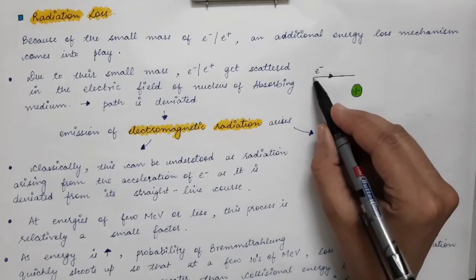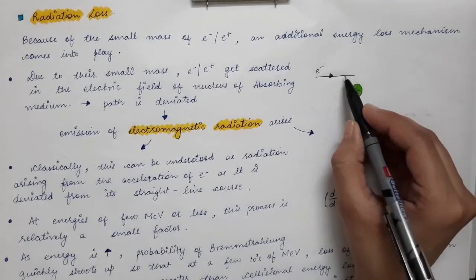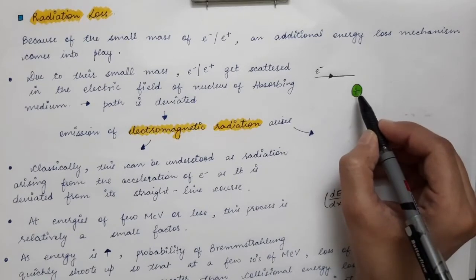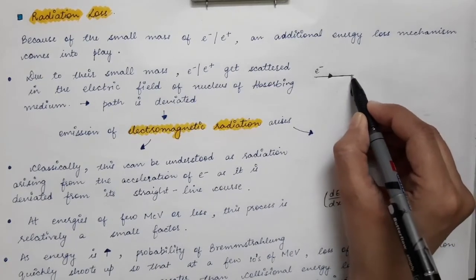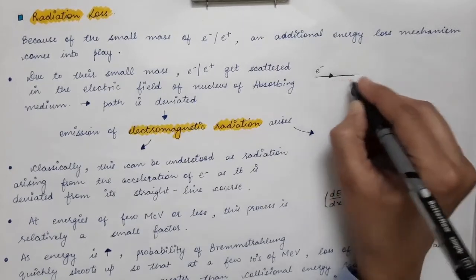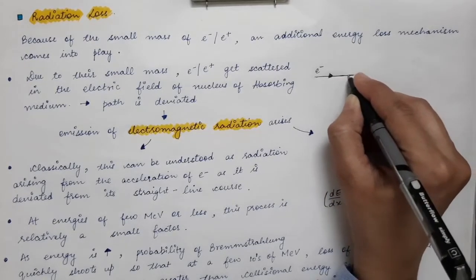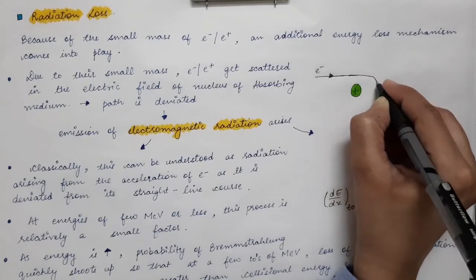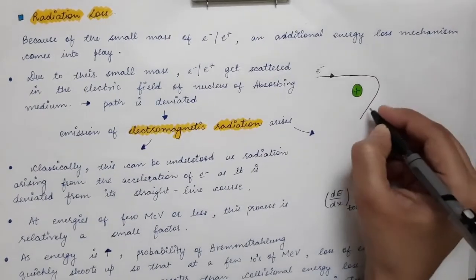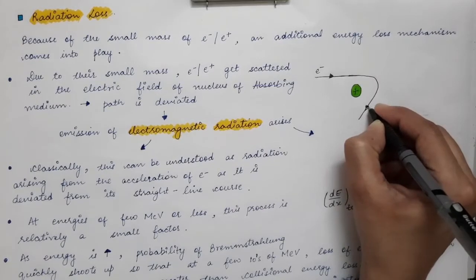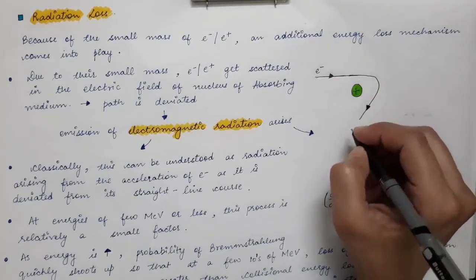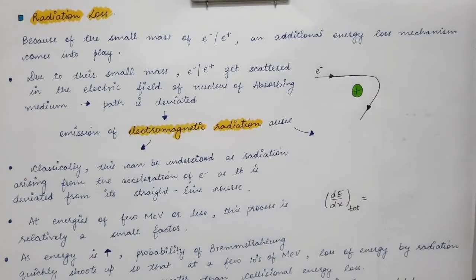Under the strong Coulombic force of attraction due to this nuclei, if it is traveling in this direction with a certain velocity, its path will get deviated like this. So its path is deviated from a straight line motion.